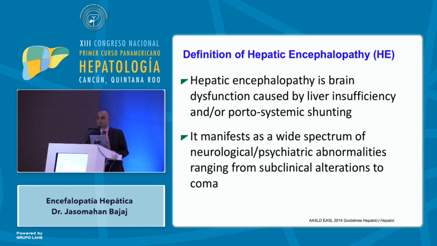So hepatic encephalopathy is brain dysfunction caused by liver insufficiency and/or portal systemic shunting. It manifests as a wide spectrum of neurological and psychiatric abnormalities from subclinical alterations to coma. So the important point here is you don't need to have cirrhosis to have hepatic encephalopathy. The second point is not all hepatic encephalopathy is clinically apparent.